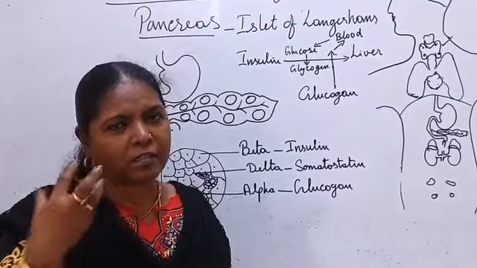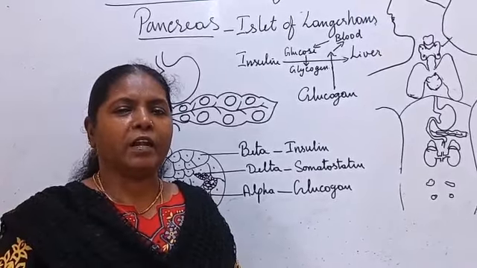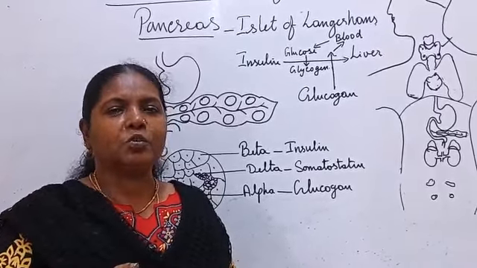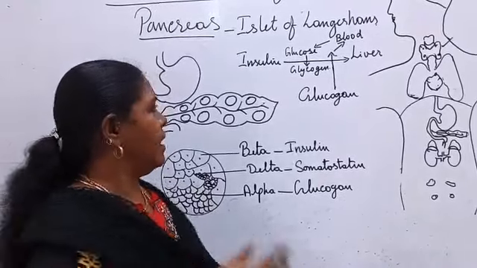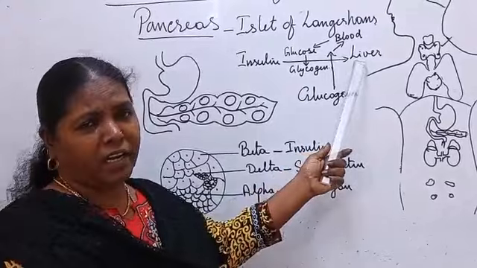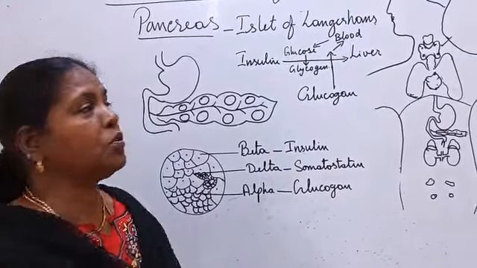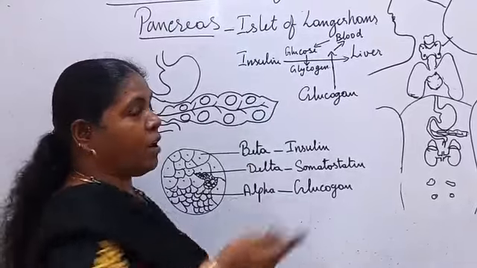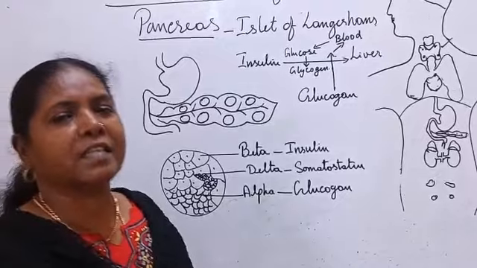One is utilizing the glucose, oxidizing it and releasing energy. The other is converting the glucose into glycogen and storing it in the liver. Both are done by the body cells, but they are induced by insulin. So insulin is not converting the glucose into glycogen, it is inducing the cells.